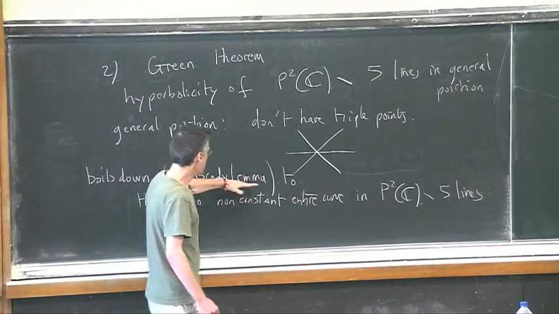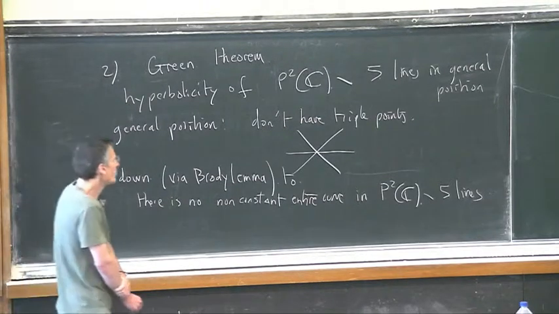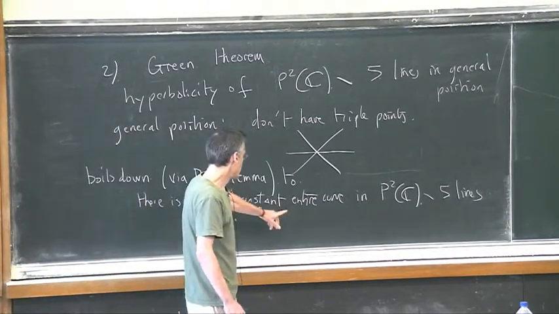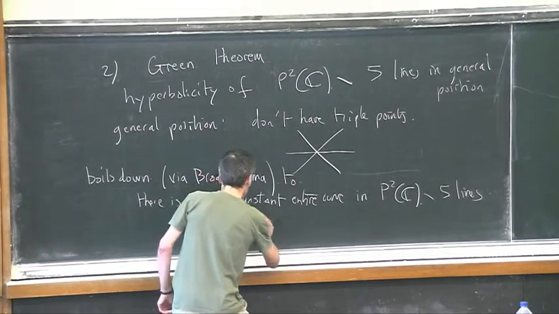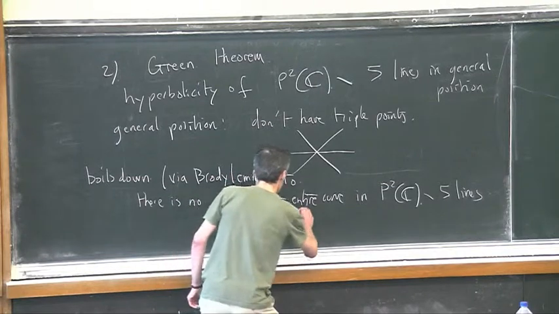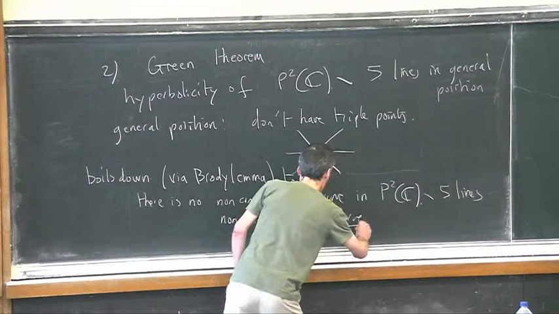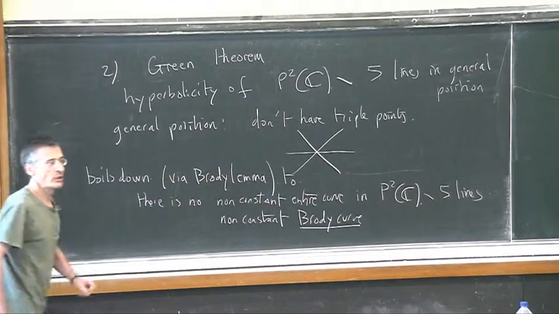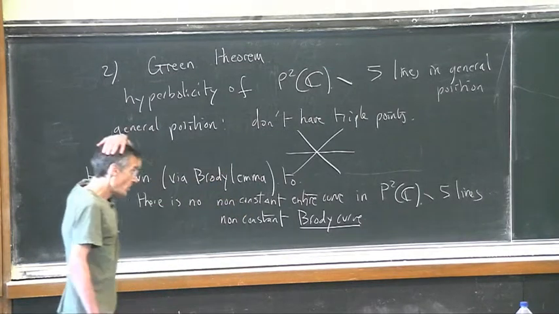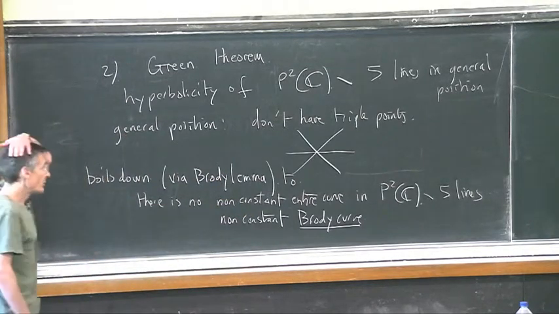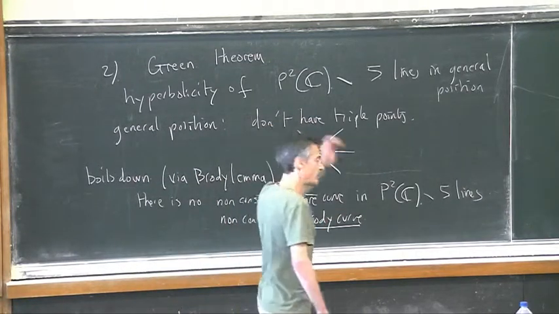When you apply this Brody lemma, what you obtain is not only a non-constant entire curve, but what is called a non-constant, actually, Brody curve. So what does it mean, a Brody curve? This is an entire curve which is non-constant, but its derivative is uniformly bounded.